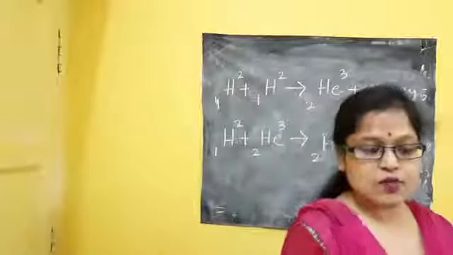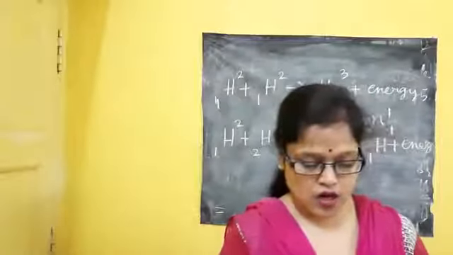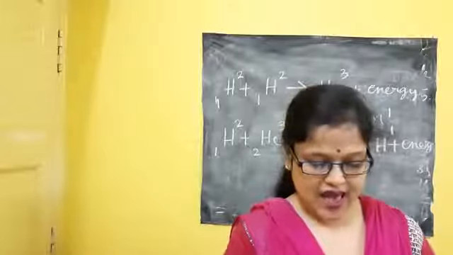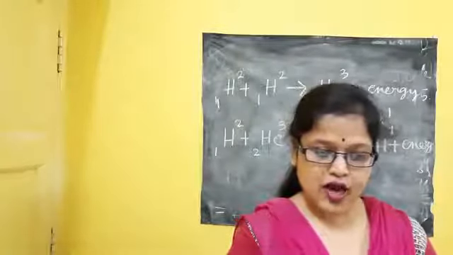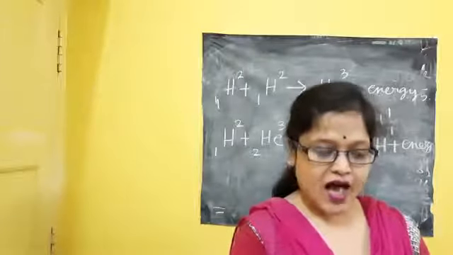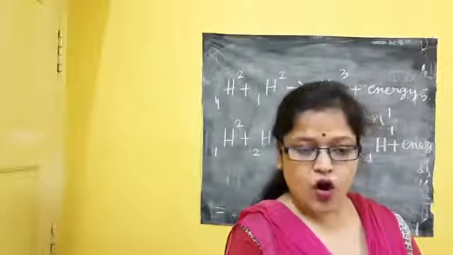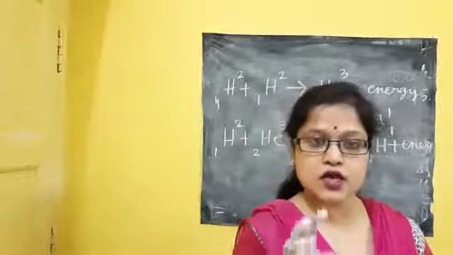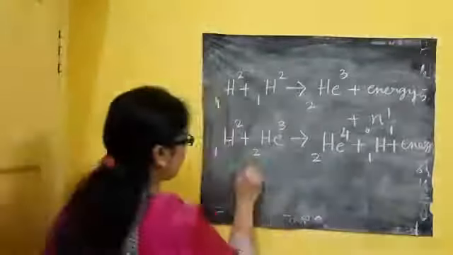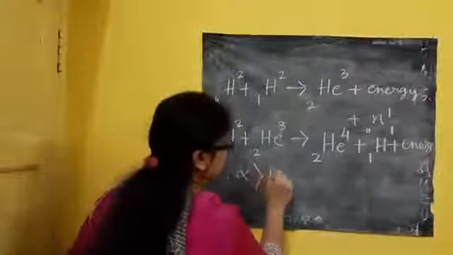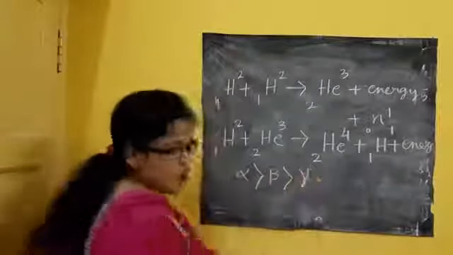Next one is question number 21. Question number 21 is: arrange all the radioactive rays in order of their ionization power of gas. I think you can do this. In terms of ionization power, alpha will ionize most, then beta, then gamma. So this is the order.